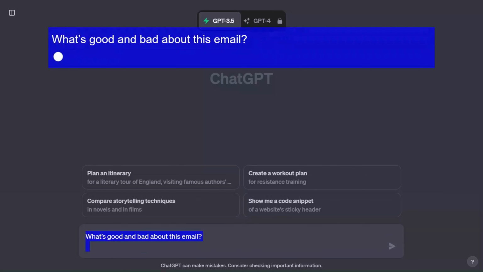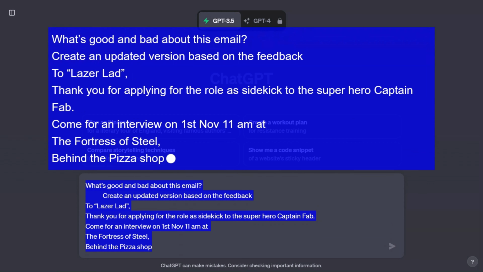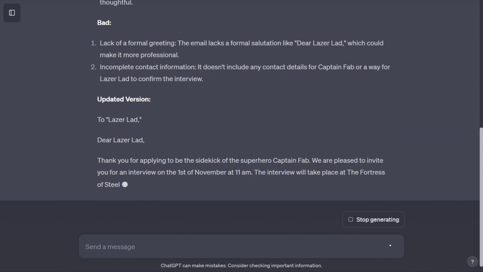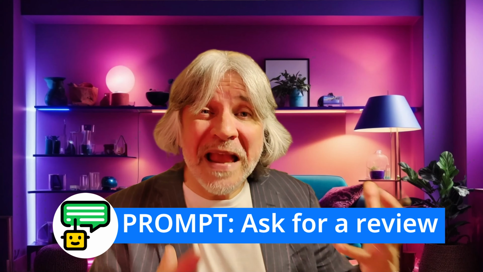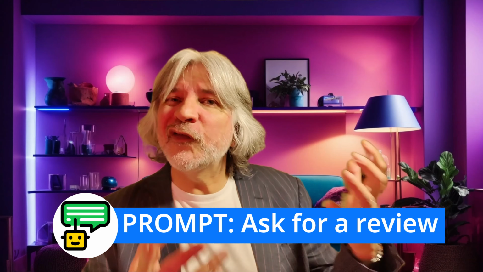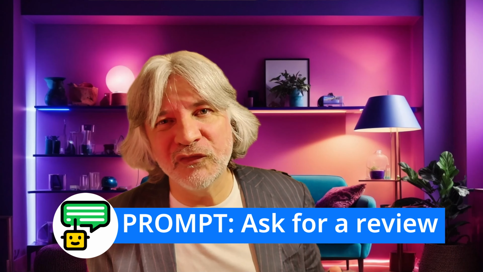If you've got something that you've written already, you can still use ChatGPT to help you improve it. What's good and bad about this email? Create an updated version based on the feedback. Which gives you feedback about what works and what doesn't, makes improvements based on those suggestions, and of course we can add our own feedback and use that to improve the results until we're completely happy.